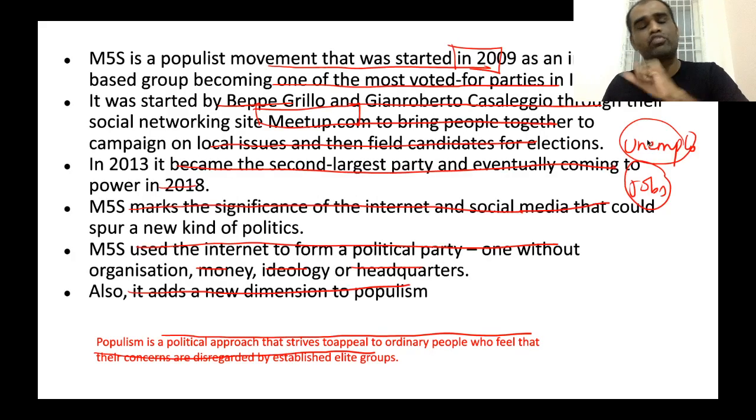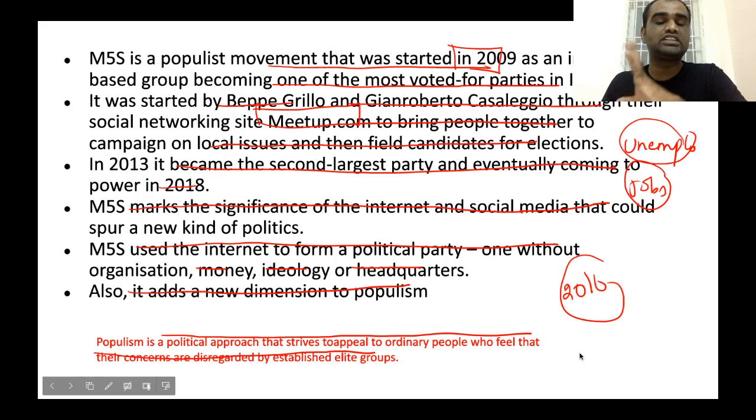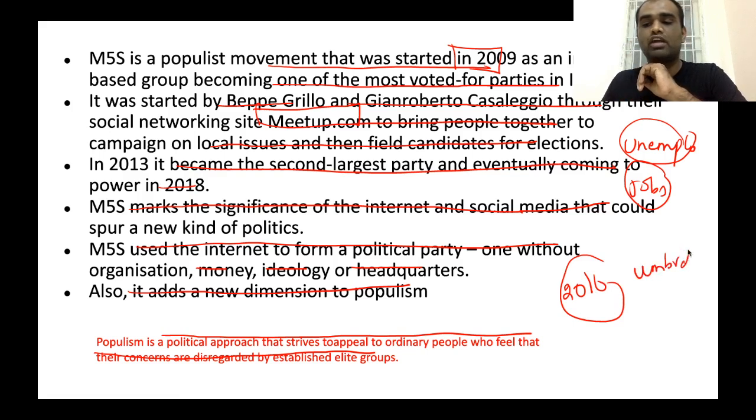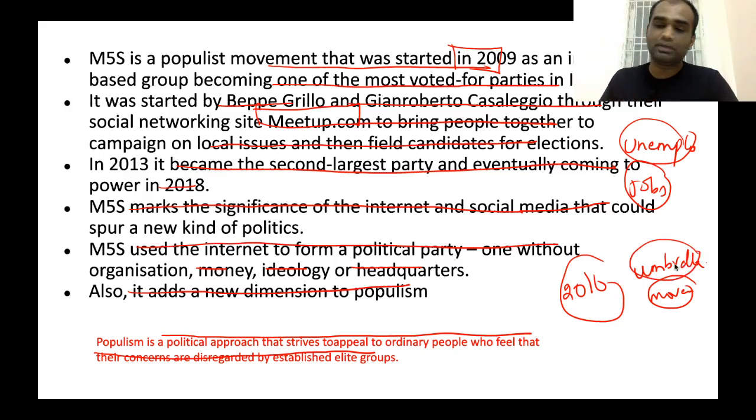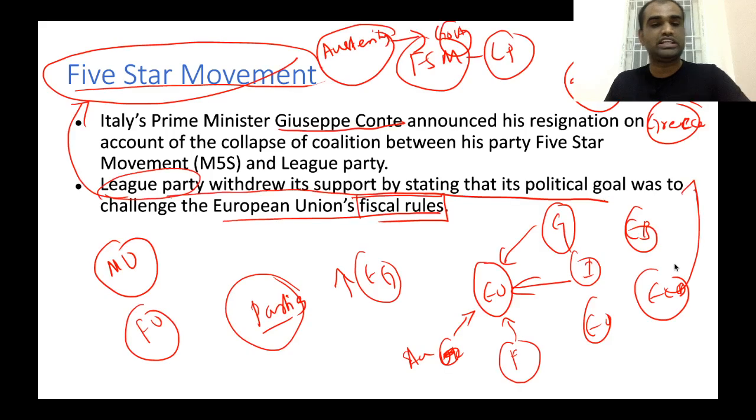Now, what type of questions can be asked on this particular topic? Recently, especially from 2016, there is a trend in UPSC to ask questions regarding certain types of political movements. For example, last year or so, there was a question regarding the Umbrella Movement. Yeah. So questions regarding particular movements from around the world are being asked in UPSC Prelims. So it is very important to know something about the Five-Star Movement.